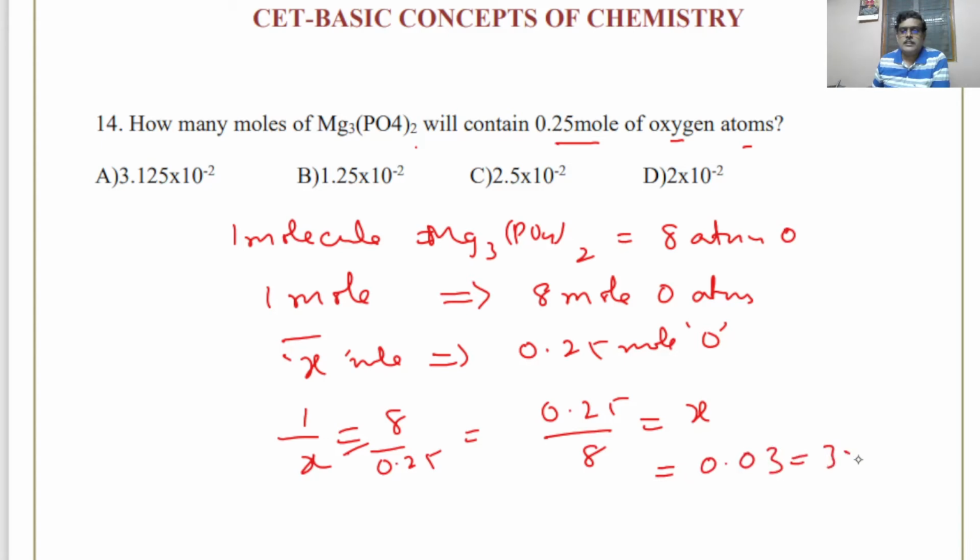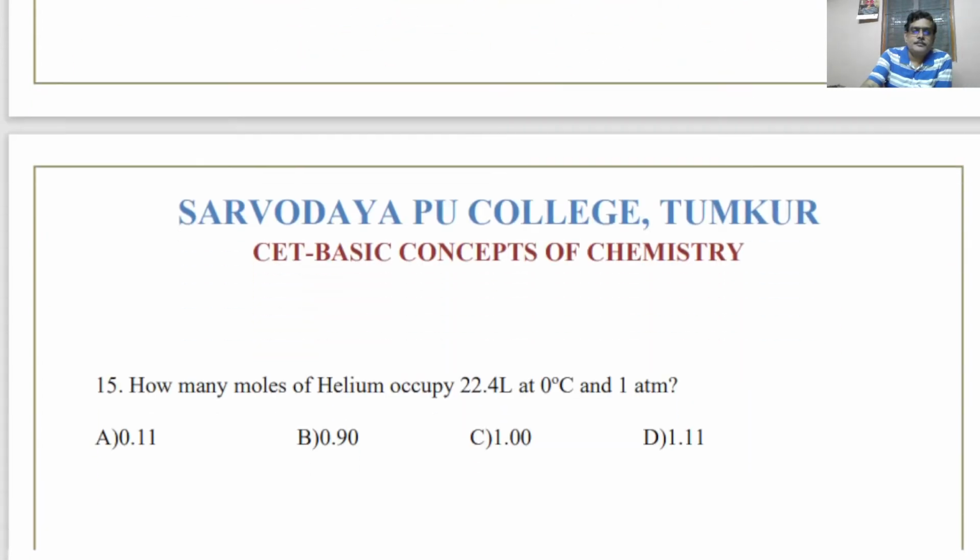That means it is 3 into 10 to the power of minus 2, very close to that value. Choose whichever is closest. You need not divide it completely. So you can choose the answer that is very close. Therefore this will be the answer. Look, the answer close to this is 3.125 into 10 to the power of minus 2. So take the unknown factor as x. All of this is simple arithmetic, like primary school mathematics. You can do it very easily.